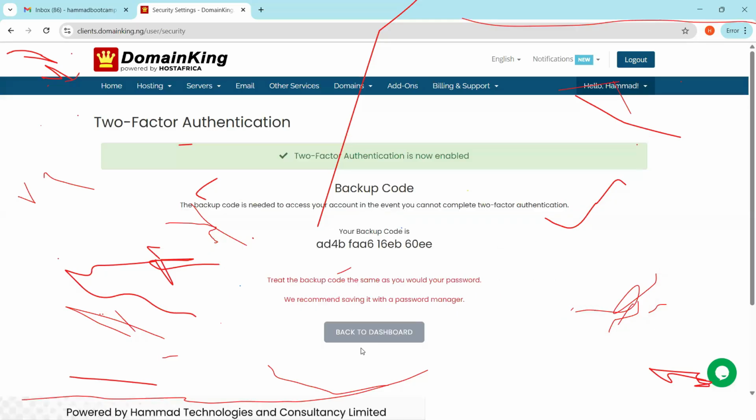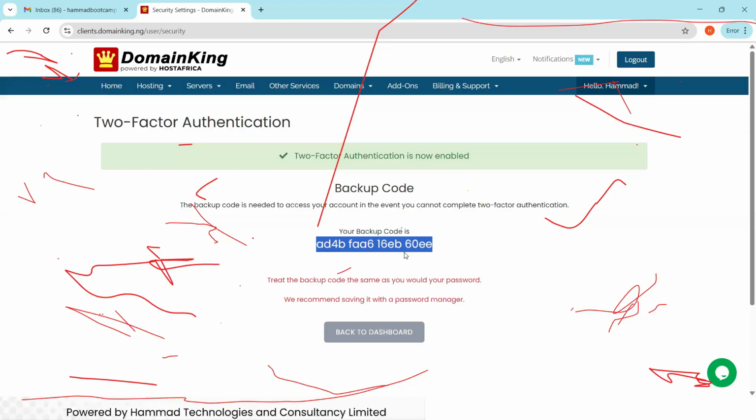You click on this, then you click on it. They will give you these backup codes. So please, this is mine, don't copy anything, but I advise you to copy this code or screenshot it on your phone and save it somewhere. Maybe when you forget something or there's a problem with your account, you can use this as a backup. So please save this backup code.